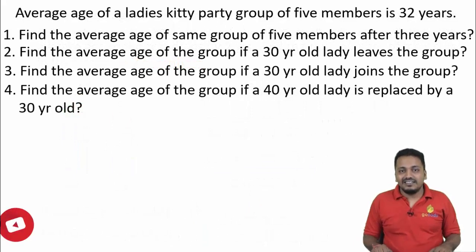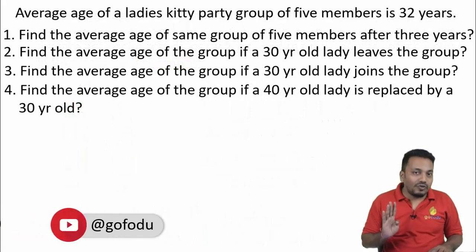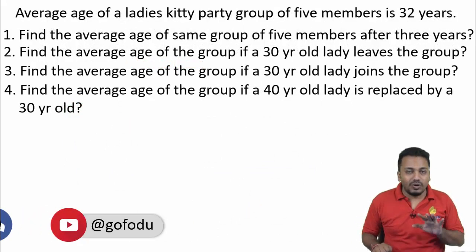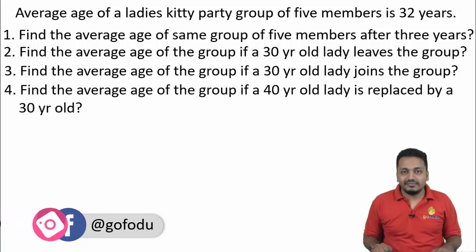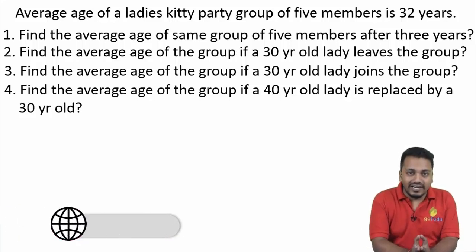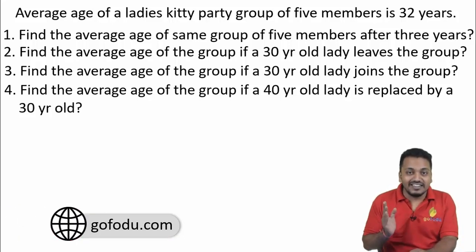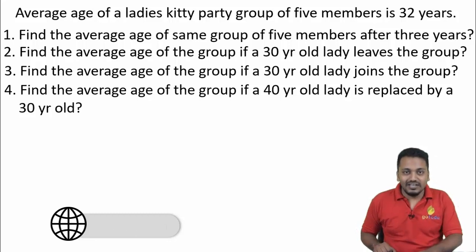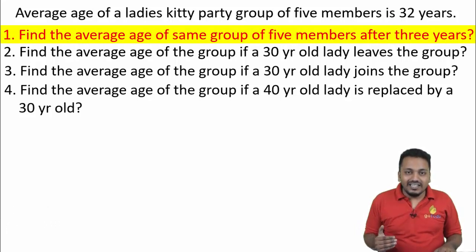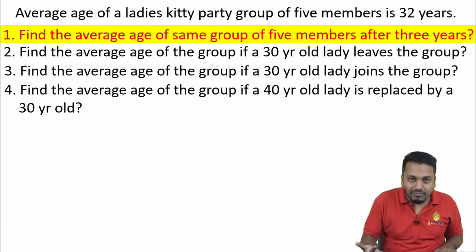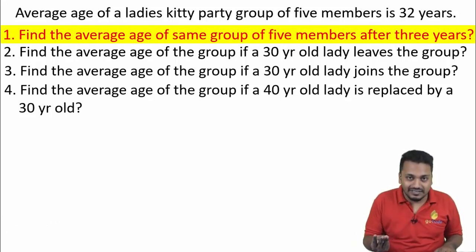Next, we have 4 one-liner questions which I want you to answer. Just pause the video and go through them one by one. Average age of a ladies group of 5 members is 32 years. This info is common to all 4 questions. Find the average age of the same group of 5 members after 3 years.